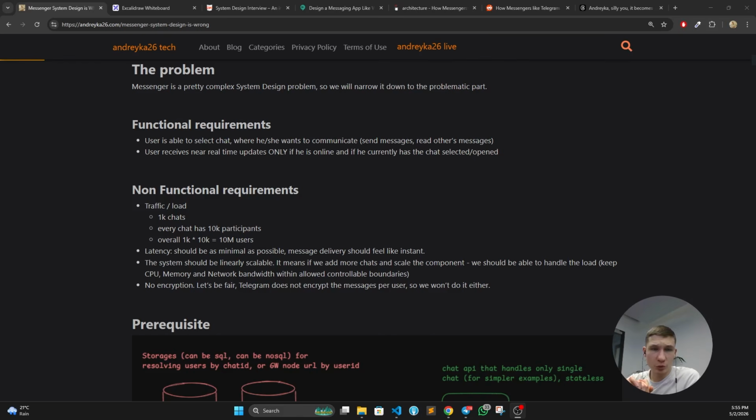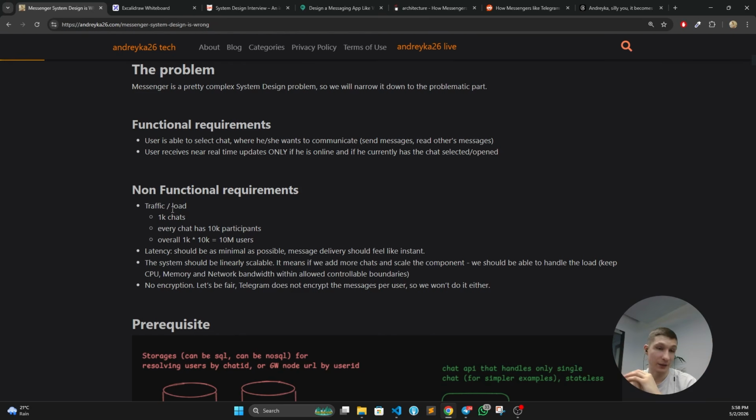As we always do, let's define functional and non-functional requirements. In this case, since I want to put your attention on the specific bottleneck that is everywhere in the solutions, we are going to have some shortcuts for the functional requirements. So, user is able to select the chat where he or she wants to communicate. It means reading and sending the messages. User receives near real-time updates only if he or she is online and only if he or she currently has the chat selected and opened. So we don't care about real-time updates on the other chats that are on your contact list. Just remember this. And now the bottleneck.